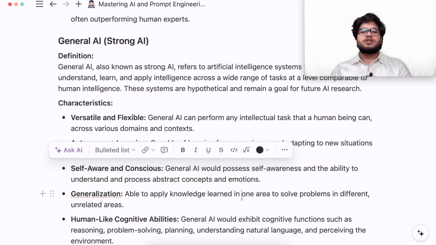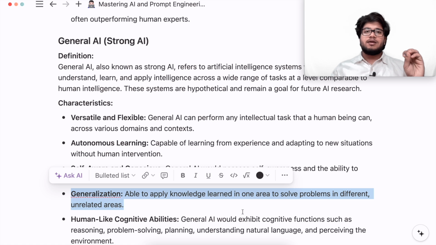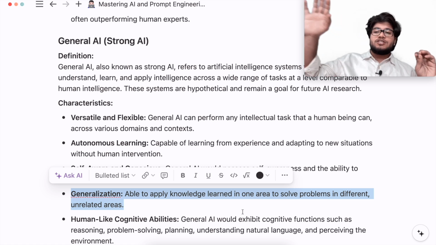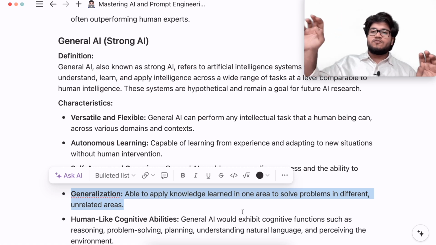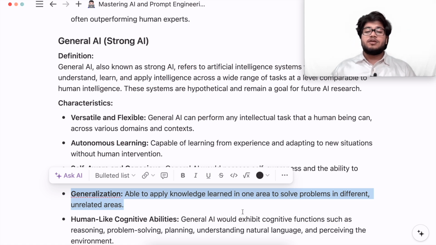Now generalization: being able to apply knowledge learned in one area to solve problems in different, unrelated areas. Taking information from one place and applying it in another place. It has learned something from somewhere, and it will use that information and knowledge to apply it somewhere else also. So it is capable of doing a lot of things.